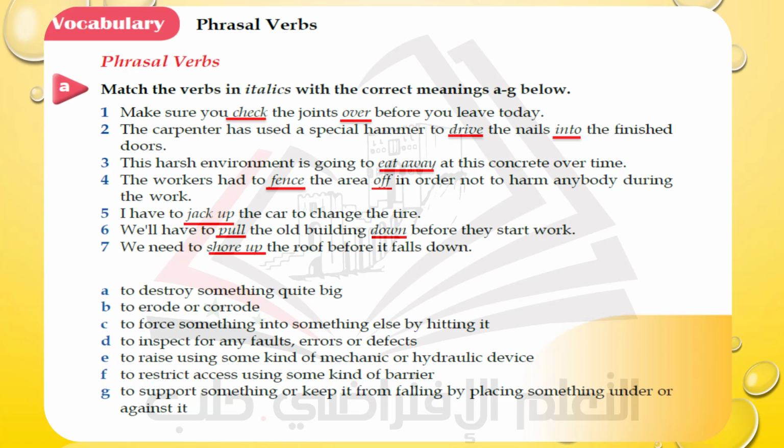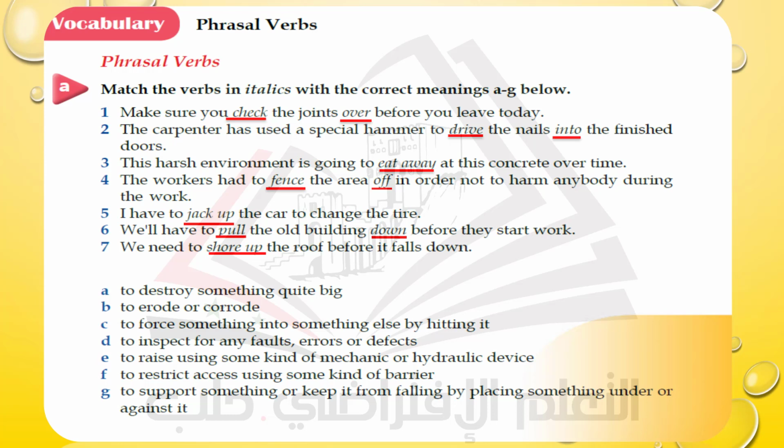The carpenter has used a special hammer to drive the nails into the finished doors. Okay? Number 3, the third phrasal verb is eat away, as you see here in sentence number 3. This harsh environment is going to eat away at this concrete over time.